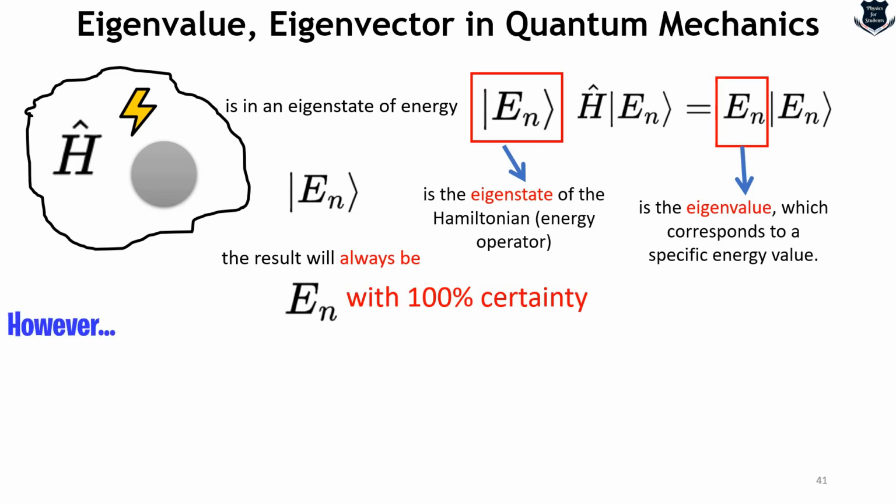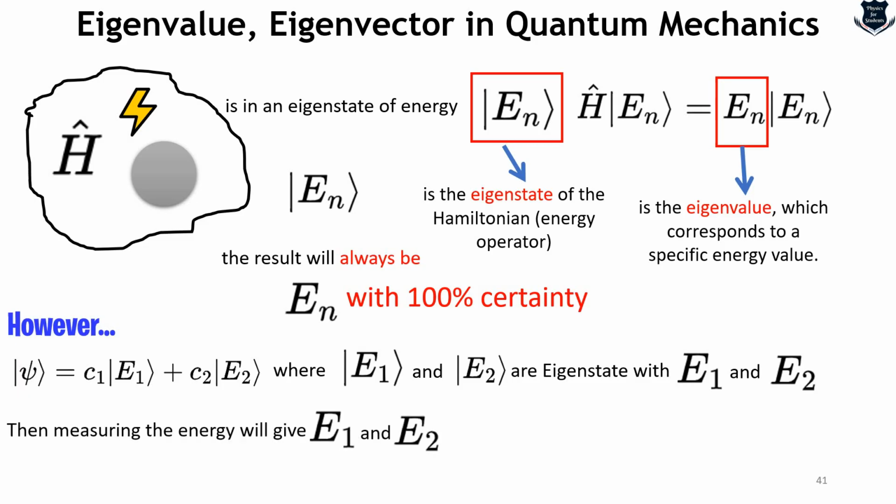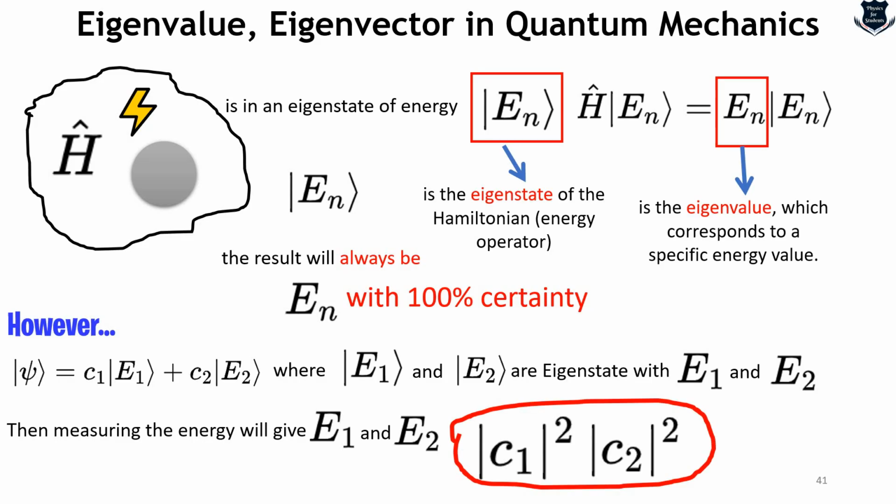However, we should remember that quantum states can be in a superposition. And if the system is in a superposition like this, where E1 and E2 are eigenstates with values of, what? E1 and E2 without the bars, and C1 and C2 are the constants, which I have not written over here, then measuring the energy will give E1 or E2, and this would be determined by the probability of this one. And what is this probability? This is just squaring the amplitude, which is the Born rule. So the result is here in case of a superposition.